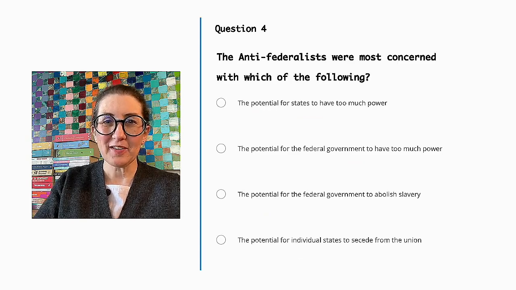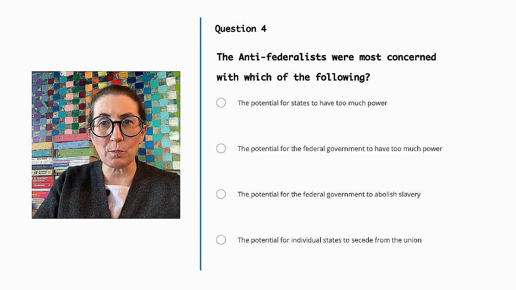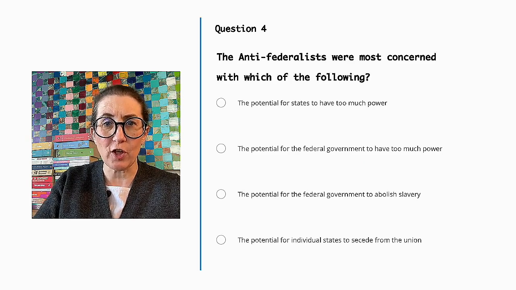Question number 4. The Anti-Federalists were most concerned with which of the following? The potential for states to have too much power, the potential for the federal government to have too much power, the potential for the federal government to abolish slavery, or the potential for individual states to secede from the Union.